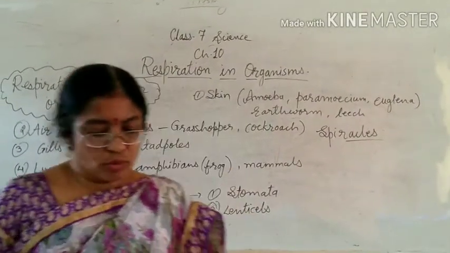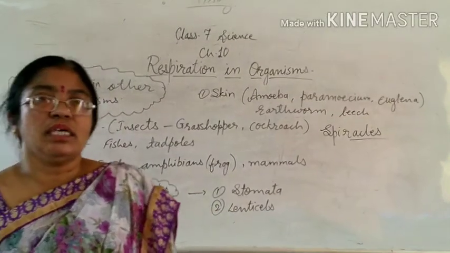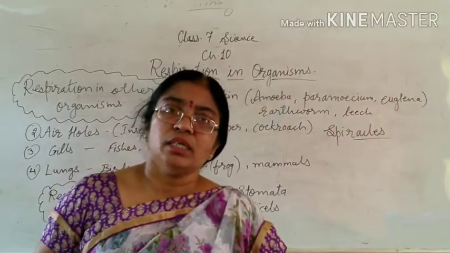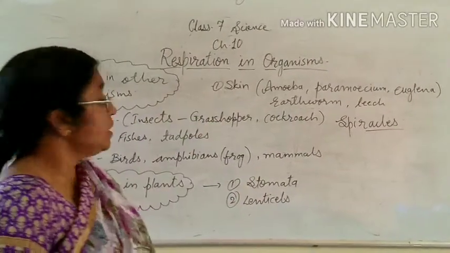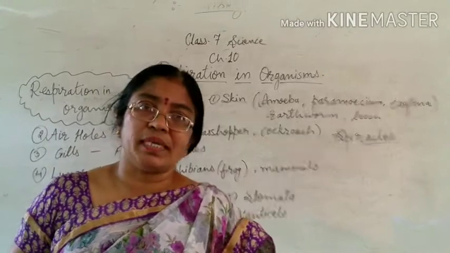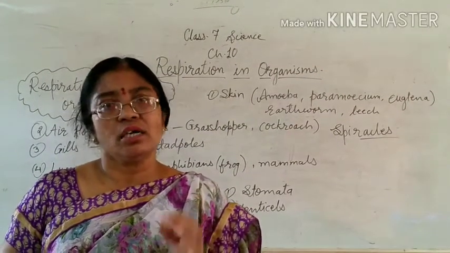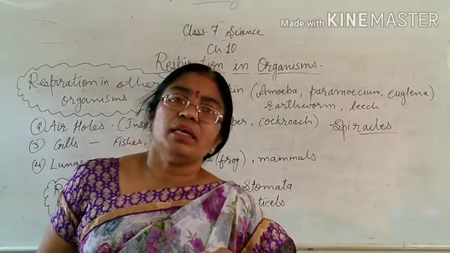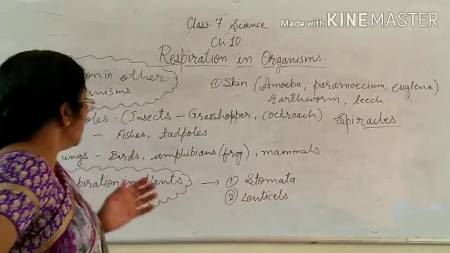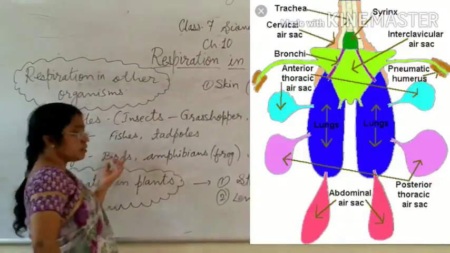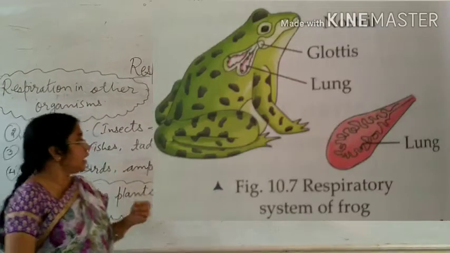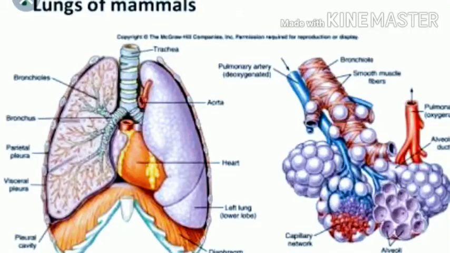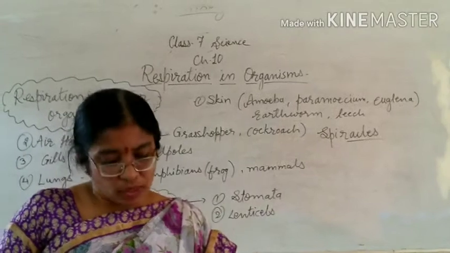Now, respiration through lungs. As you know that in human beings also, lungs are the organs through which the respiration process is completed. Here, respiration means the breathing process is completed, that means exchange of gases occurs with the help of lungs. In the same manner, in many other organisms like all birds and amphibians like frog, toad, etc., and in all mammals, this respiration process occurs through these lungs only.